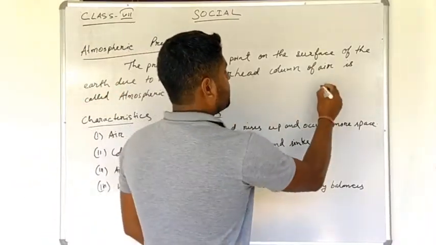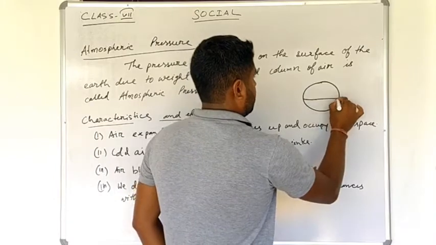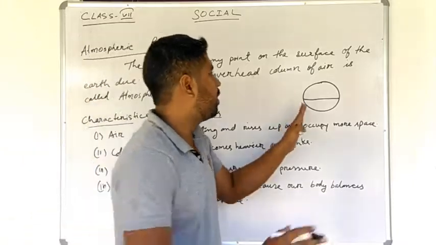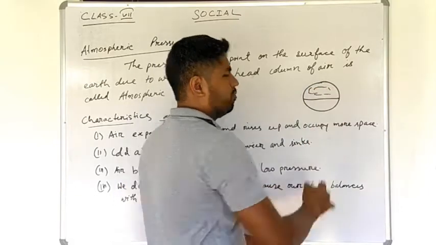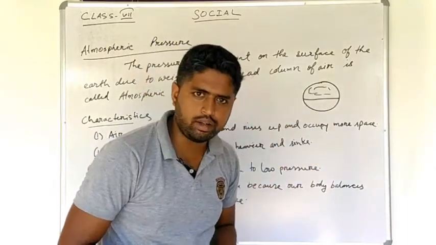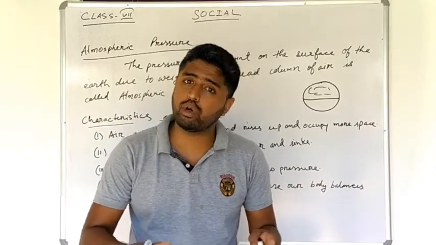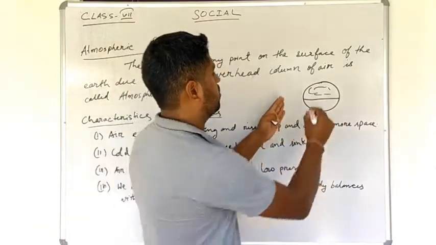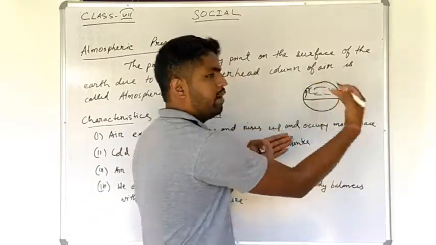Look at this. Assume that this is your earth. This is the equator. Now here, whenever these surroundings are occupied by air, the cold air will be on the downside, that means on the surface of the land, because cold air is much heavier than heated air. When the air is heated, it becomes light and it goes upward, leaving a space for cool air to enter here.